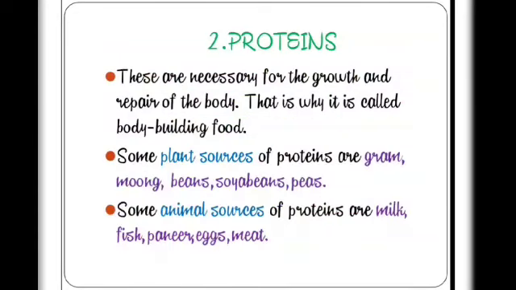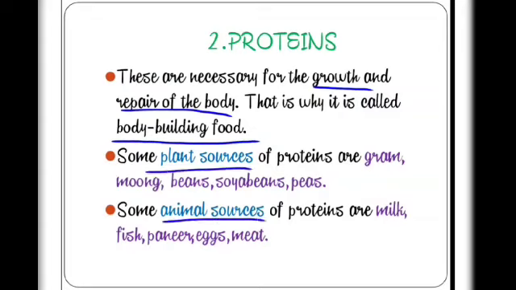Second main nutrient is the proteins. These are necessary for the growth and repair of the body. That is why it is called bodybuilding food, because they help in making our body. We get proteins from plant sources and animal sources. Examples of plant sources are gram, moong, beans, soybeans, peas. Animal sources of proteins are milk, fish, paneer, eggs and meat.